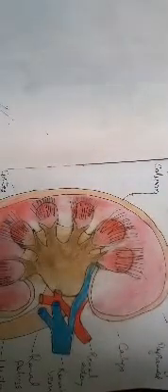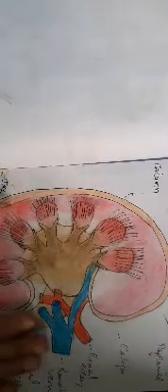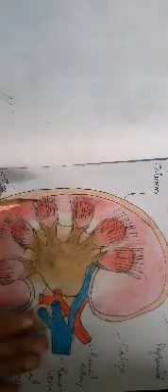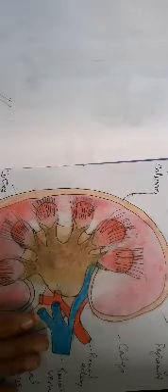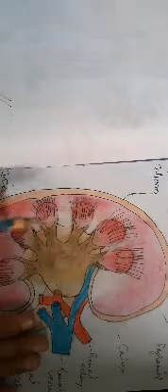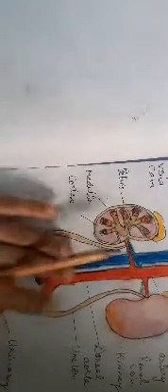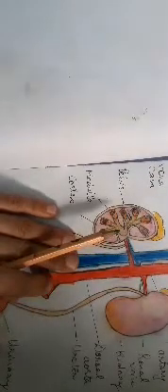Now coming to the most important part, the kidney. You can see the LS, the diagrammatic longitudinal section, of the kidney here. The kidneys are reddish brown, paired, bean-shaped structures situated between the last level of the thoracic and third lumbar vertebra, close to the dorsal inner wall of the abdominal cavity.